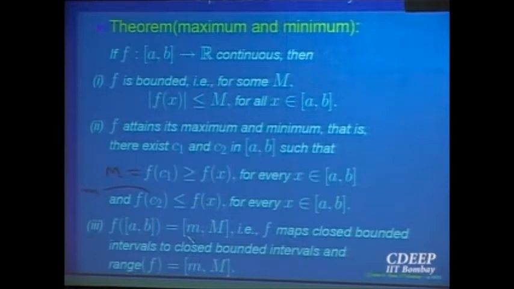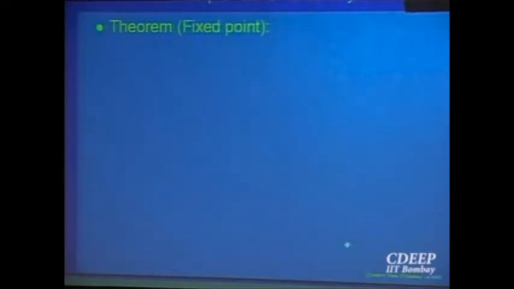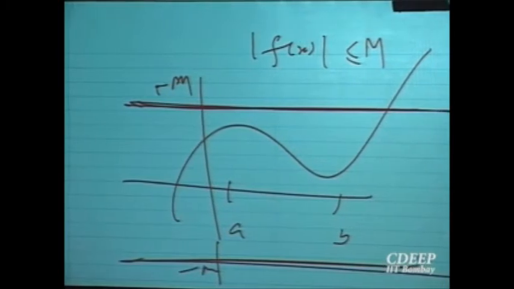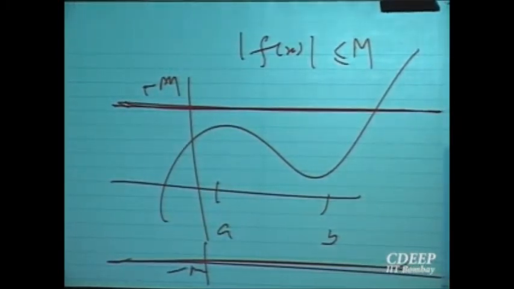And the smallest value in that interval, the left hand point is the smallest value, the right hand point is the largest value. Intermediate value property gave you images of intervals are intervals, but we are saying something more. If the domain is a closed bounded interval, the image also is a closed bounded interval. And there is another property of continuous functions. We are not going to prove these theorems because proofs are slightly complicated, beyond the scope of a first year calculus course, but we will understand these theorems and use them. Okay? And geometrically, intuitively, they are very clear theorems.